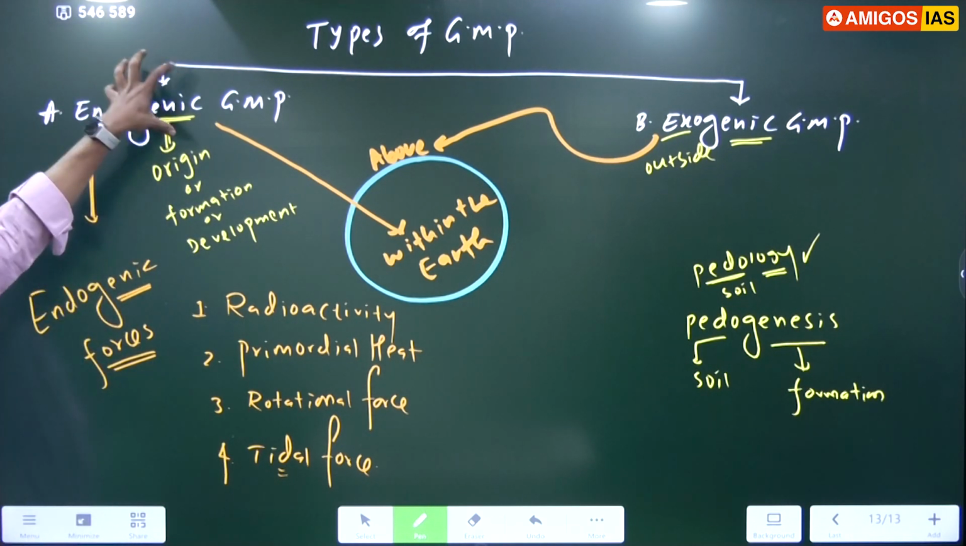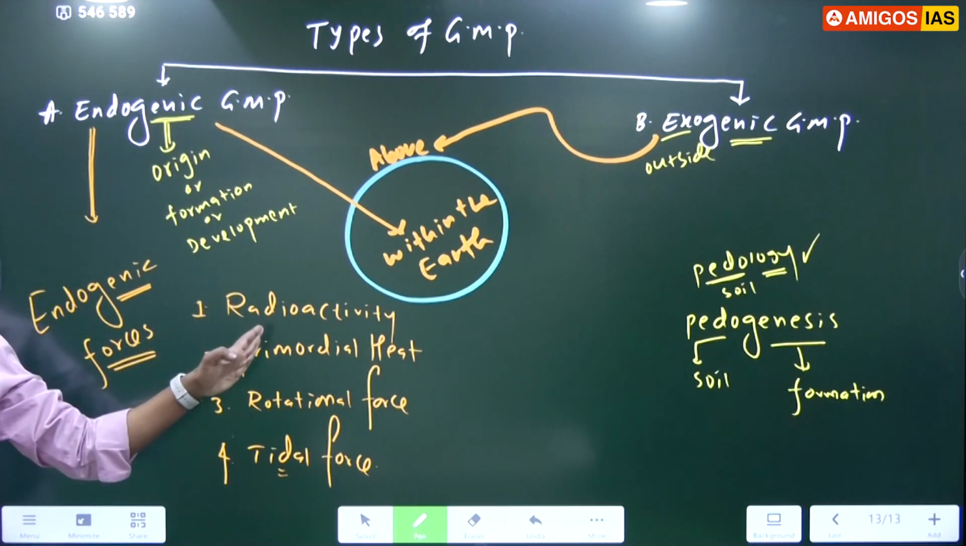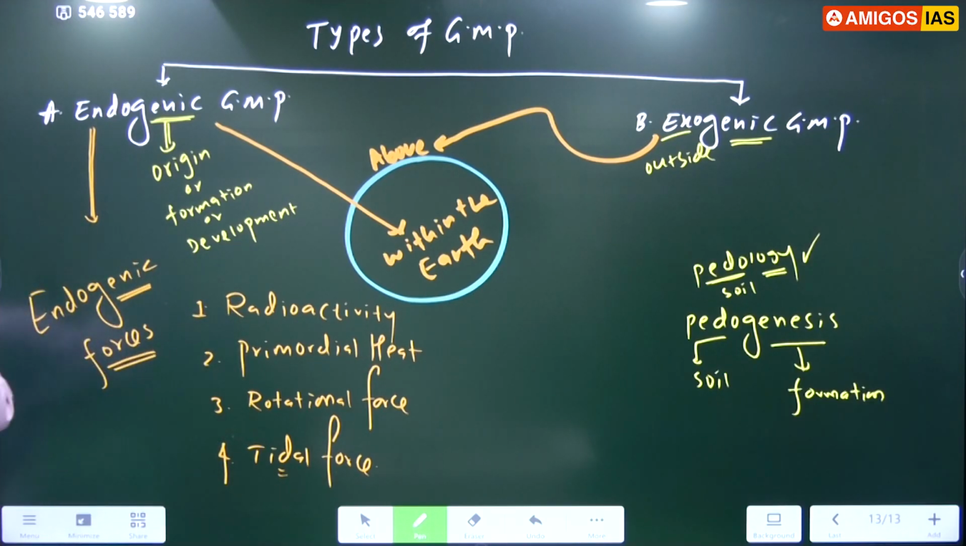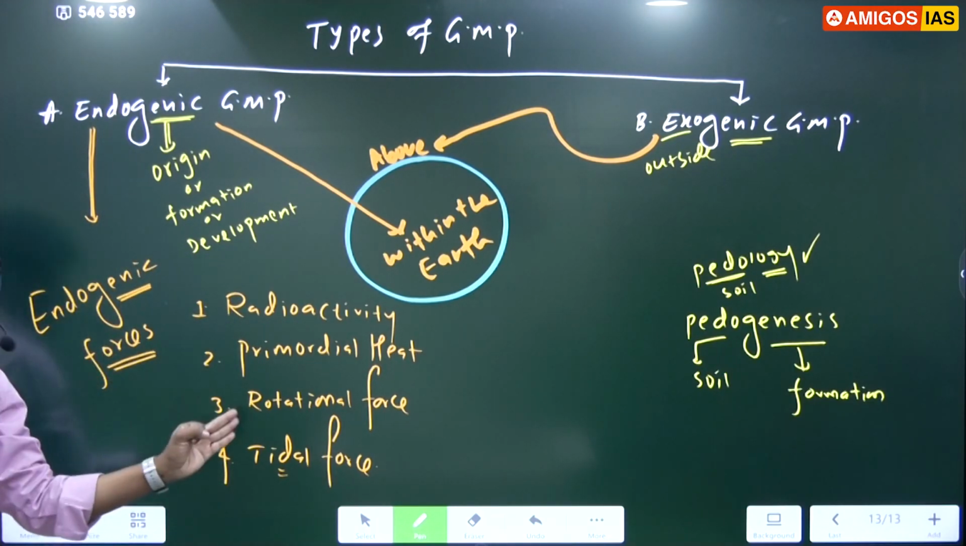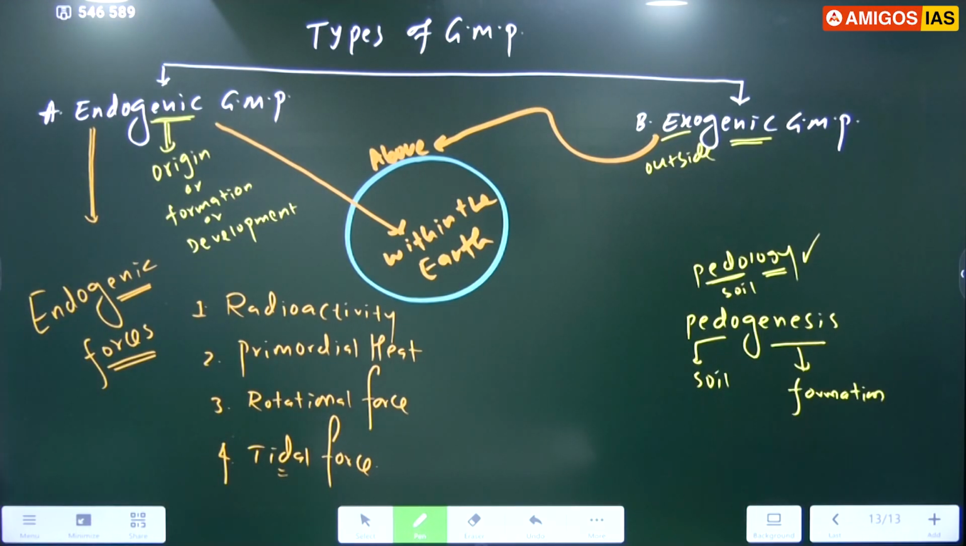So endogenic processes take place by endogenic forces, and these forces come from four sources. The first source is radioactivity, the second source is the primordial heat or the earlier heat, the third one is the rotational force of the earth, and the fourth one is the tidal force between the sun, earth and moon. These four forces cause the endogenic geomorphic processes. You got this point? Just write down the next point.